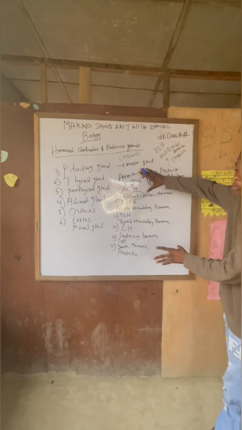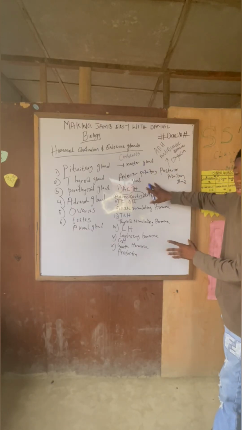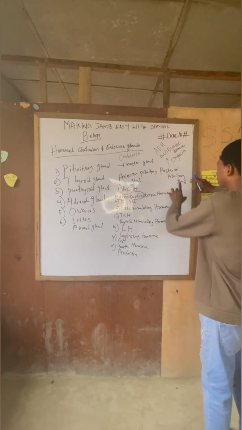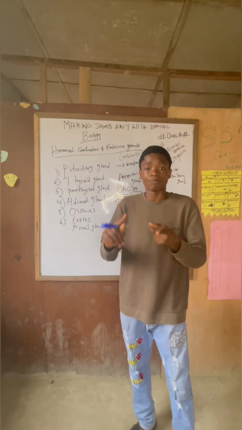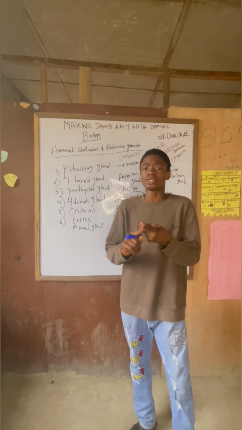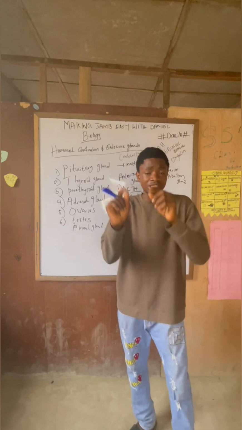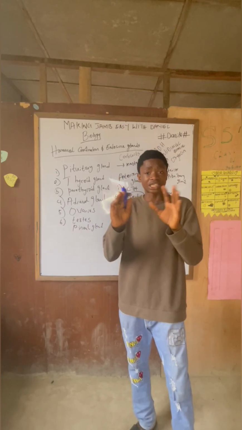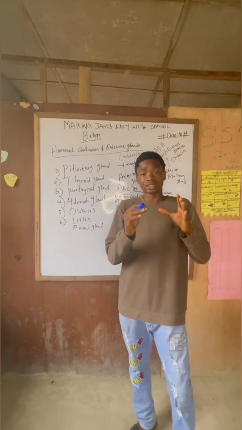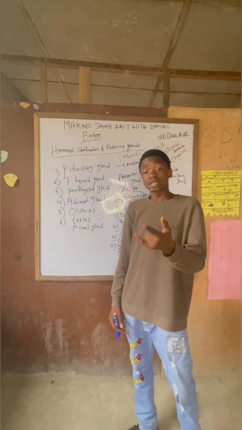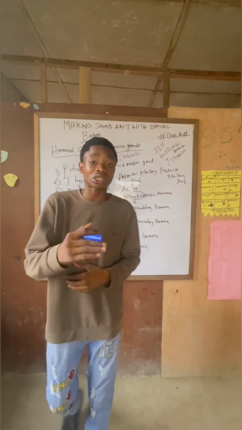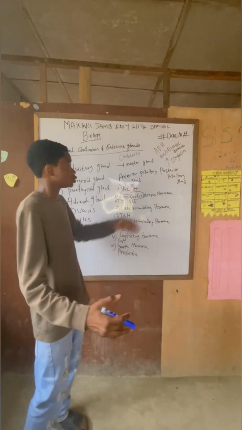Now that is all for the anterior pituitary gland. Move down to the posterior pituitary gland. That one just has two hormones, ADH and oxytocin. ADH, which is antidiuretic hormone, from the word diuretic, leads back to diuresis, and diuresis is a kidney matter. So that is going to be talking about the kidney. So antidiuretic hormone is a hormone that is responsible for ensuring that the kidney does its work. And what is that work? Salt and water balance and proper excretion.